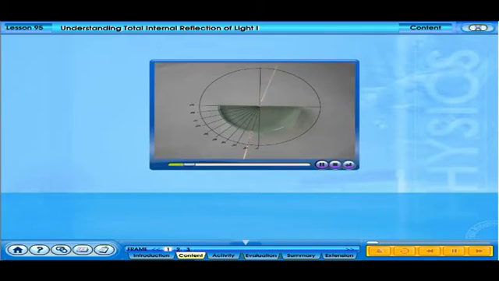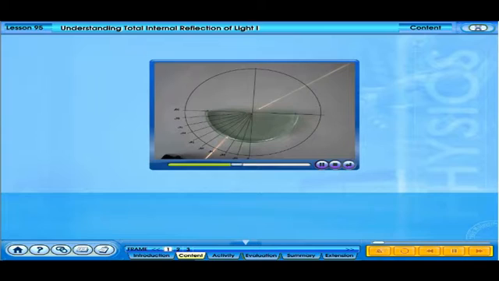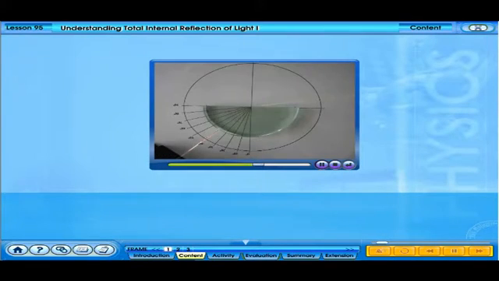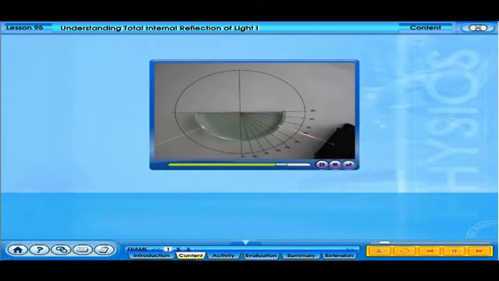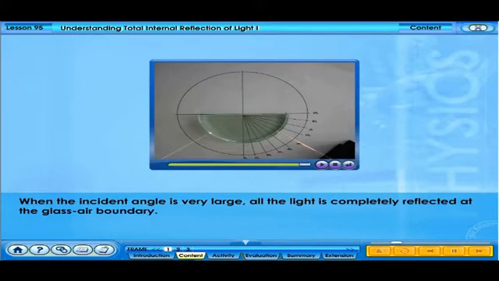When light travels from glass to air, refraction occurs. Some of the light is reflected, but most of the light is refracted. As the incident angle is increased, more of the light gets reflected. When the incident angle is very large, all the light is completely reflected at the glass-air boundary.